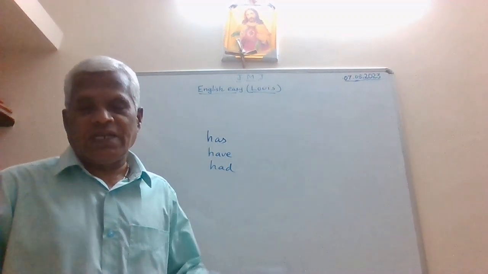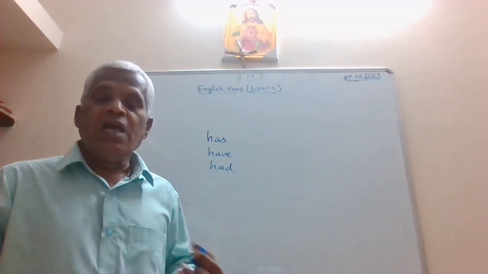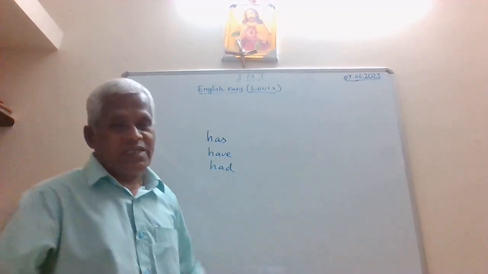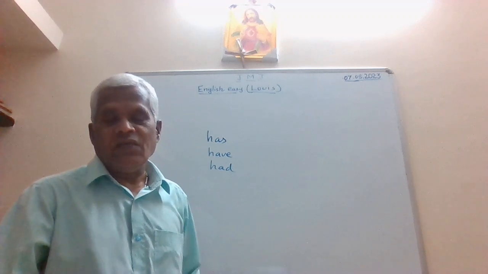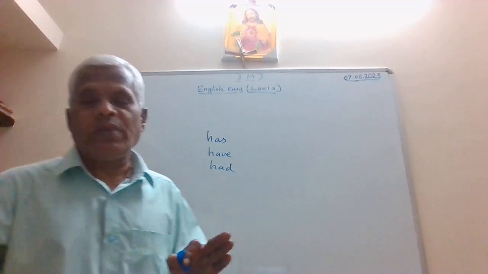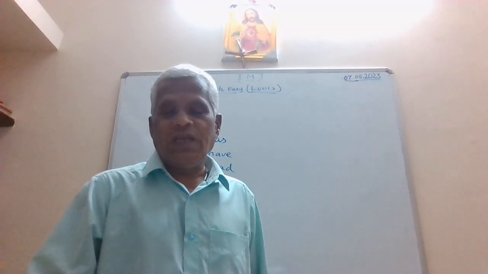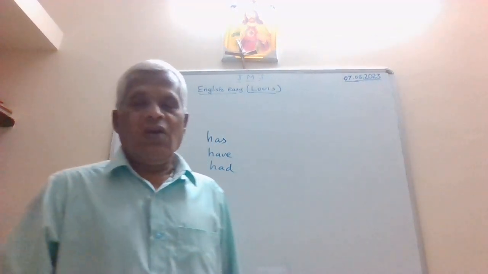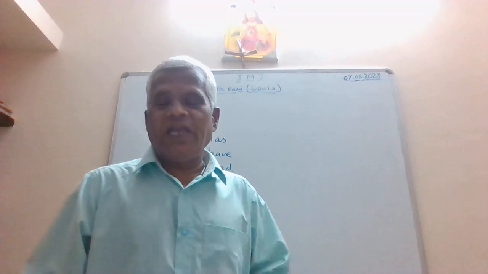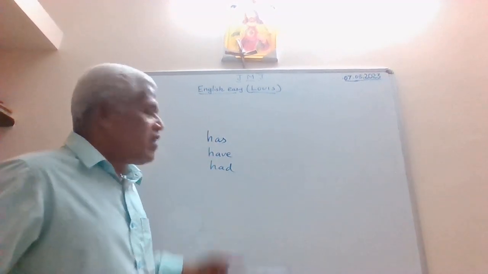We have dealt with the present tense and then the continuous tense. Now when we come to perfect tenses, we are going to use only the third form of the main verb. So you can never use either the present tense or a verb ending in ing after has, have, had.